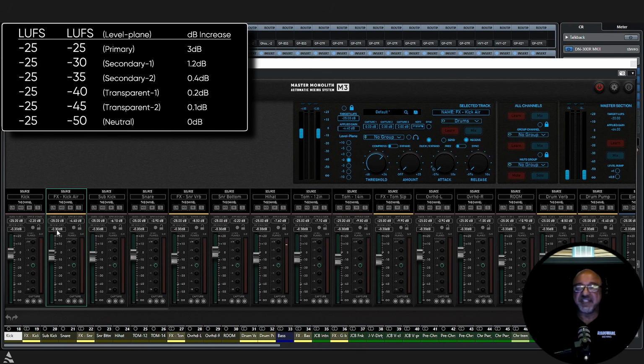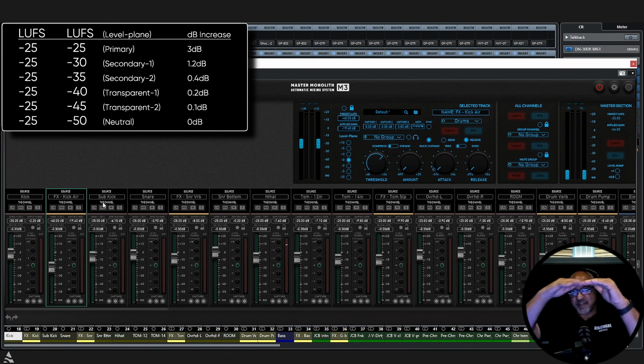So this is a kick air. We want it to be at transparent 1. We're going to drop it down to minus 40. And we're going to mix that. Okay, now that is set. Now we come over here. Now our sub kick, we have the kick and the sub kick hitting together. Well, we want that to sort of be heard, but not really be its own element. It's an enhancement. So we are going to go from our primary level plane of minus 25 to our secondary 2, which is minus 35. So we're going to put this at minus 35.